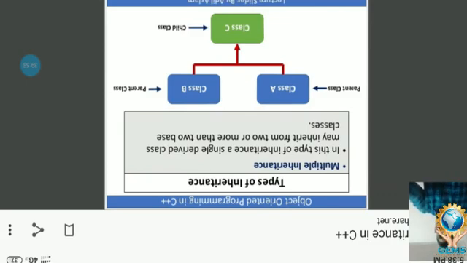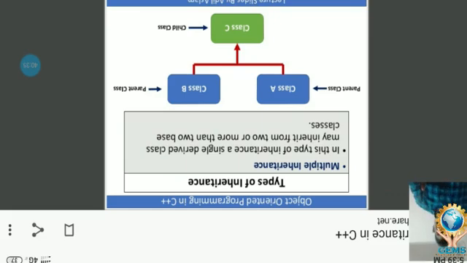Just observe. In this type of inheritance, please listen carefully, a single derived class, also called a subclass or child class, may inherit from two or more base classes.